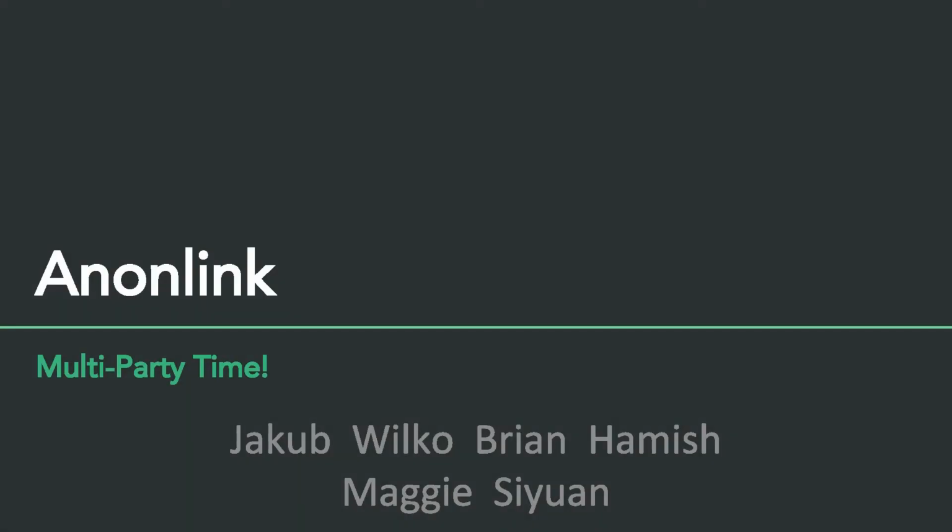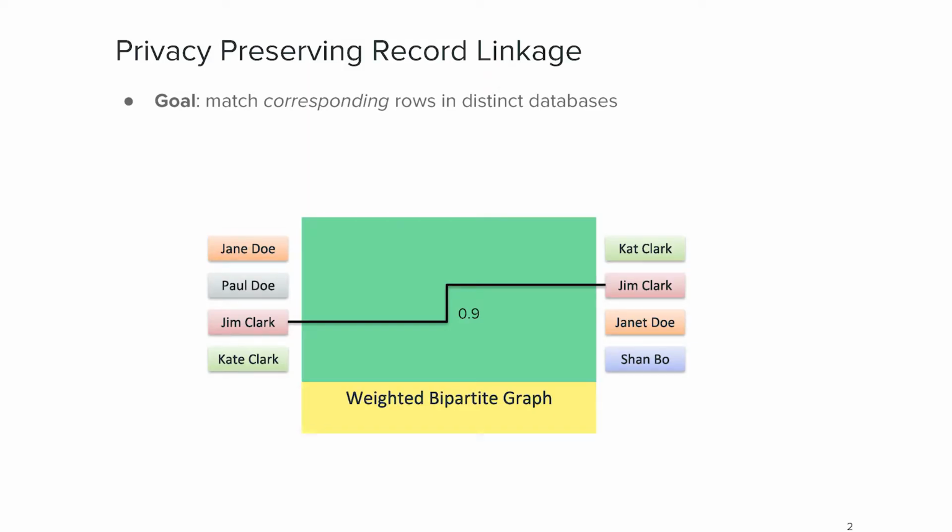Good afternoon. We're a confidential computing group from CSIRO's Data61 based out in Sydney, and we work in the area of privacy preserving computation in general. What we worked on this week was all about private record linkage and trying to scale that so that we can handle more parties. Essentially, our goal is: can we compute the corresponding rows in two or more different data sets?